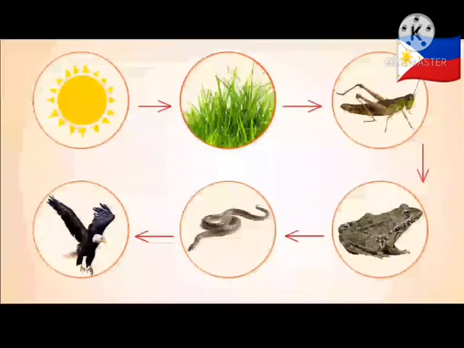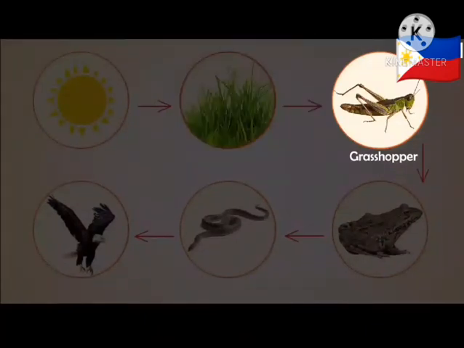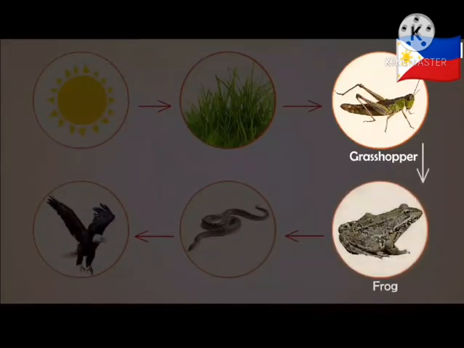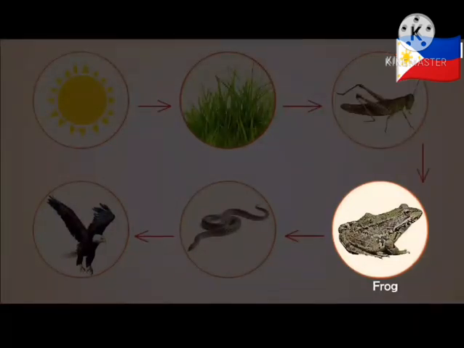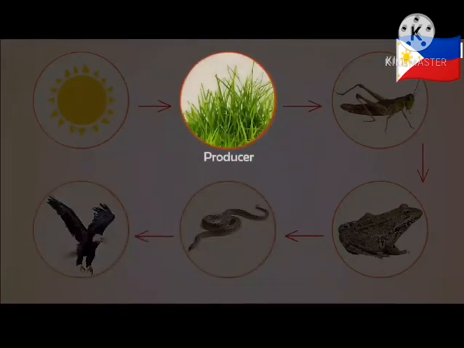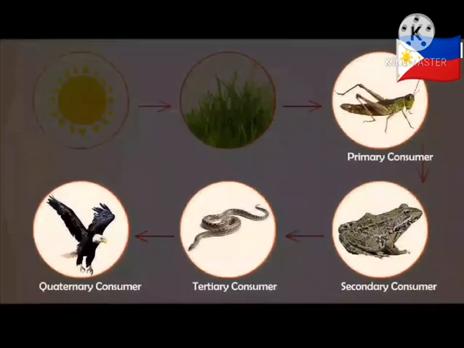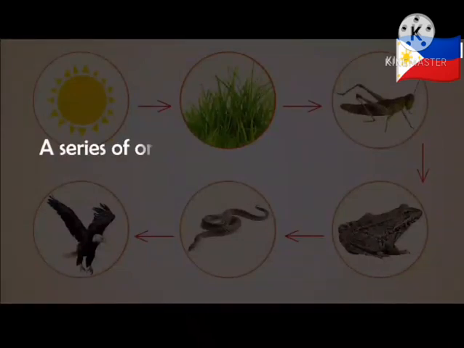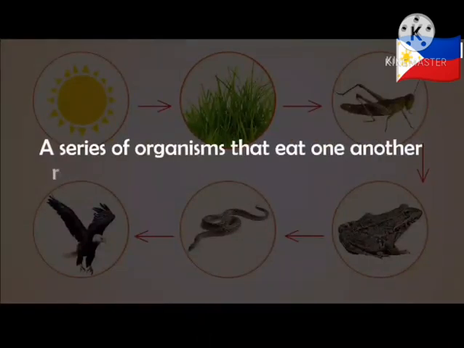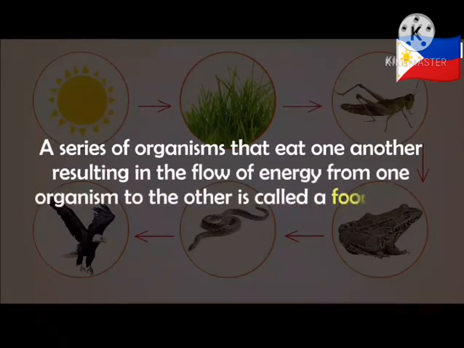Consider this. The grasshopper feeds on and depends on the grass to obtain its food. This grasshopper is then eaten by the frog. The frog is eaten by the snake, and the snake is eaten by the eagle. Here, the grass is a producer. It obtains the energy from the sun to produce its own food, and all other organisms which feed on others are consumers. Thus, a series of organisms that eat one another, resulting in the flow of energy from one organism to the other, is called a food chain.